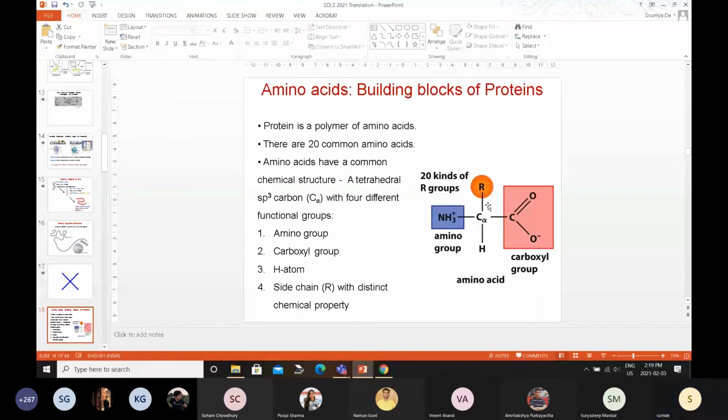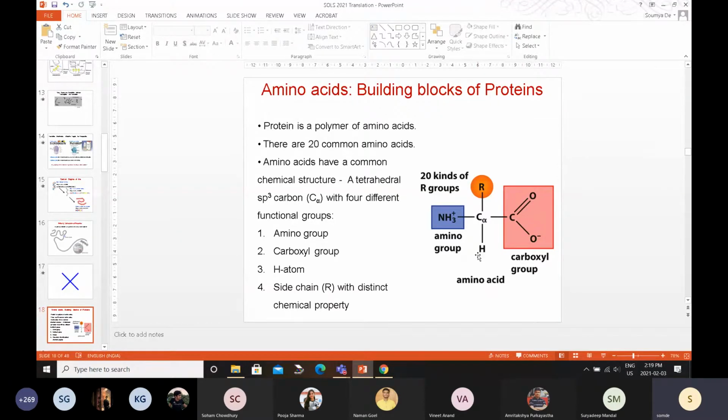So this is the basic structure of the monomer, that is amino acid, which is the building block or monomer of proteins. You have a carbon, an sp3 hybridized carbon, so it has four hands. One carries the amino group, the other one carries the carboxylic group, that's why it's an amino acid.